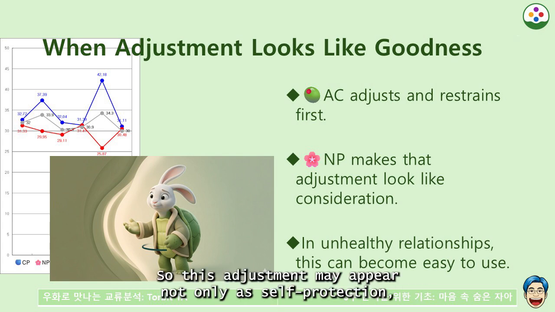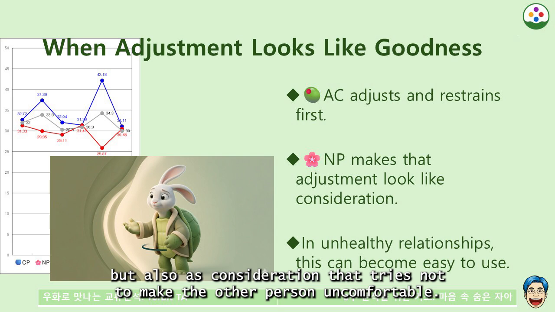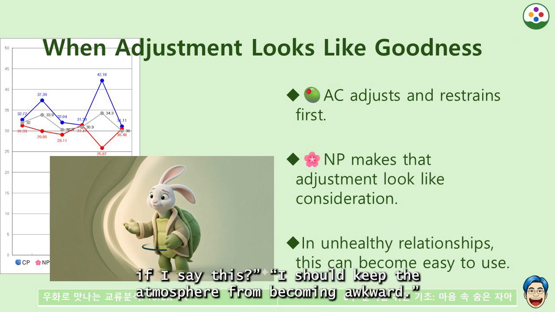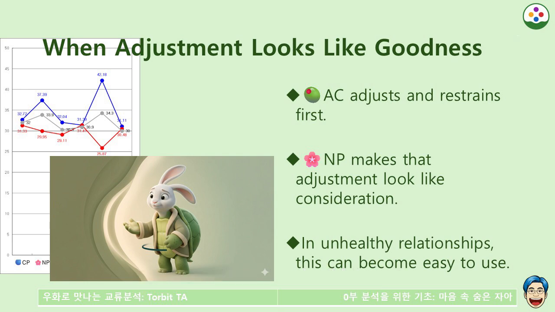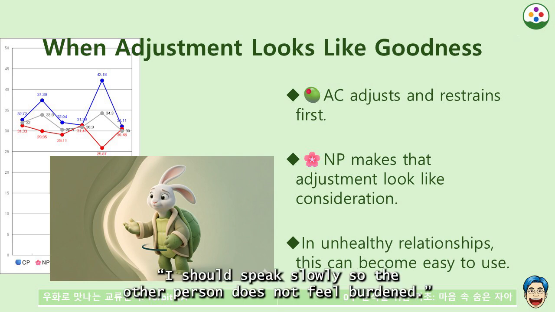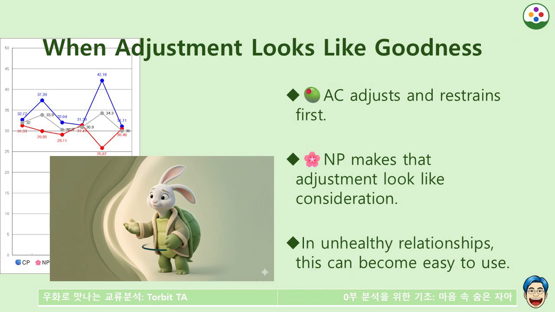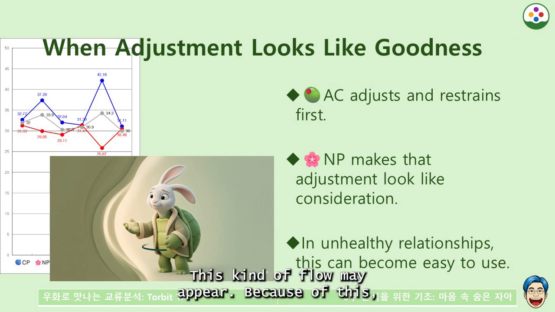So this adjustment may appear not only as self-protection, but also as consideration that tries not to make the other person uncomfortable. Will the other person be hurt if I say this? I should keep the atmosphere from becoming awkward. I should speak slowly so the other person does not feel burdened. If I just endure a little, it will be all right. This kind of flow may appear.